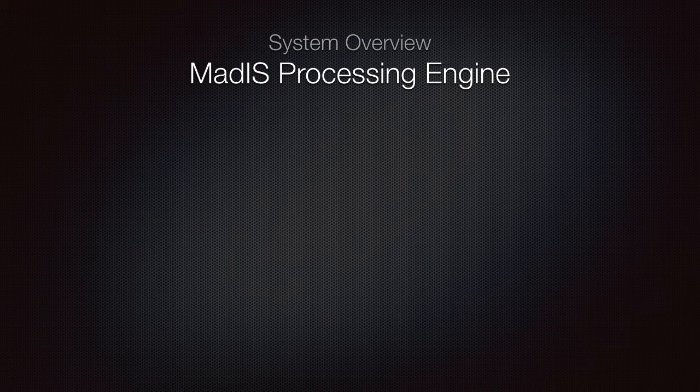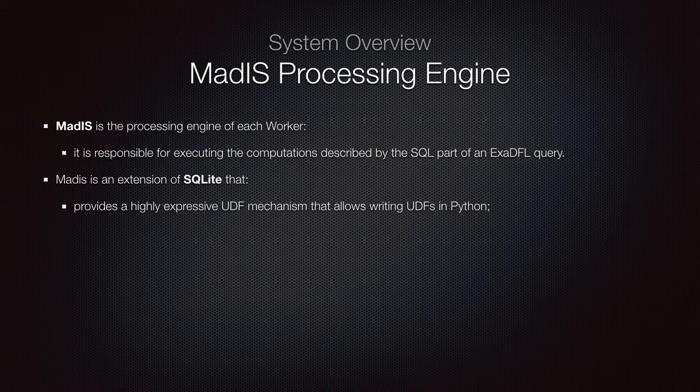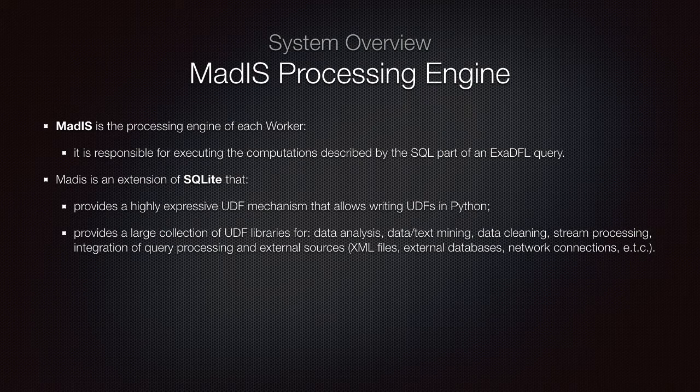The processing engine of each worker is a system called MADIS. MADIS is responsible for executing the computation as described by the SQL part of ExaDFL. MADIS is an extension of SQLite that provides a highly expressive mechanism of writing UDFs in Python, a large collection of UDF libraries that can perform data analysis, text or data mining, data cleaning, stream processing, integration of external sources, and many more.